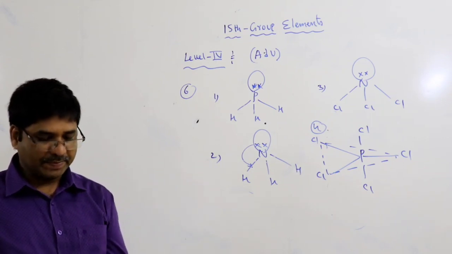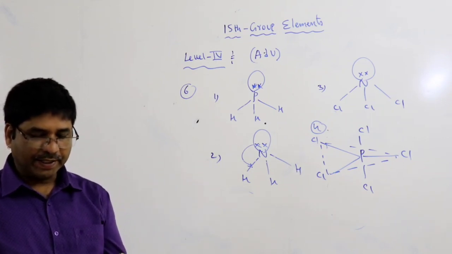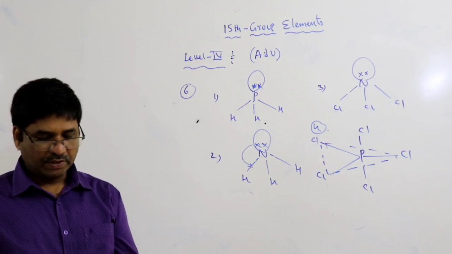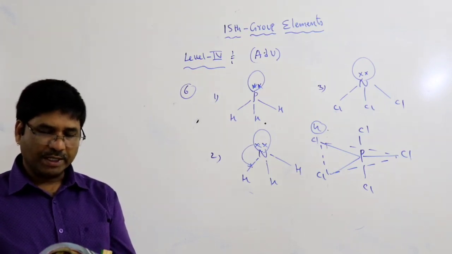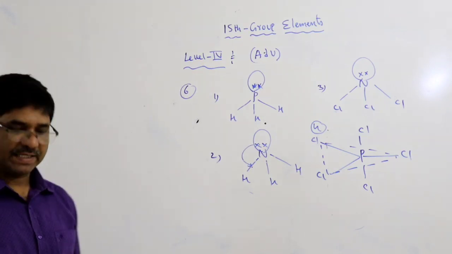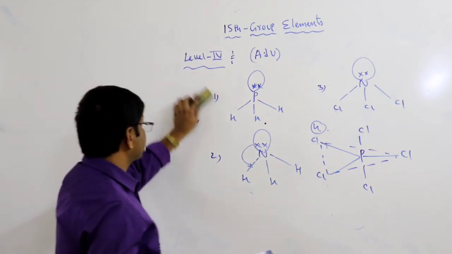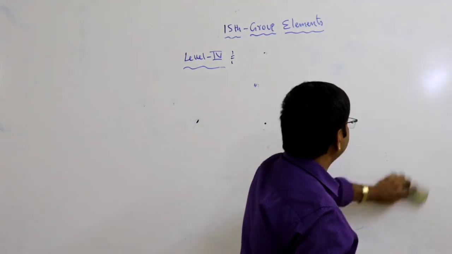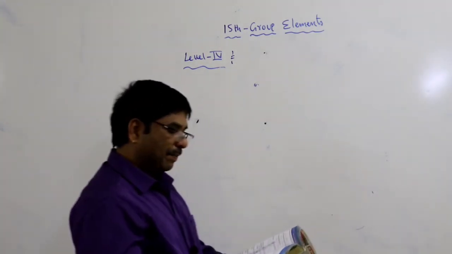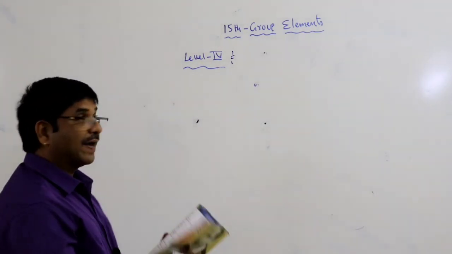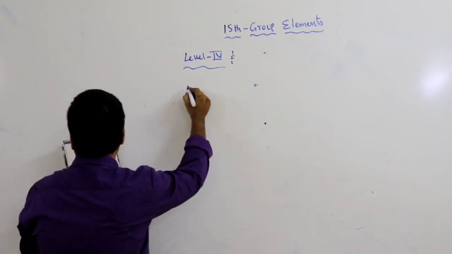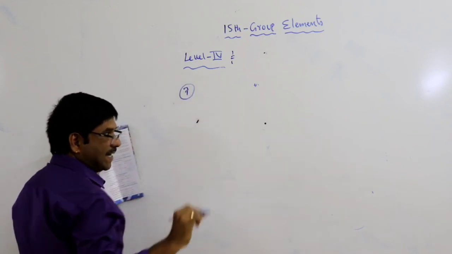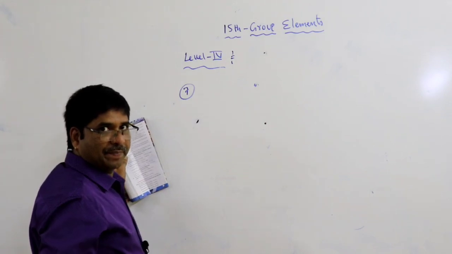Next, question number 7. Which of the following are correct? First option: solid PCl5 exists as an ionic compound. Already you know this, it was also discussed in your teaching classes. In the gaseous state it is trigonal bipyramidal.